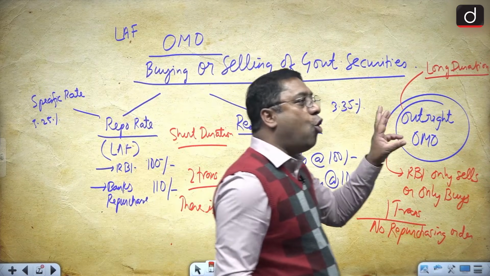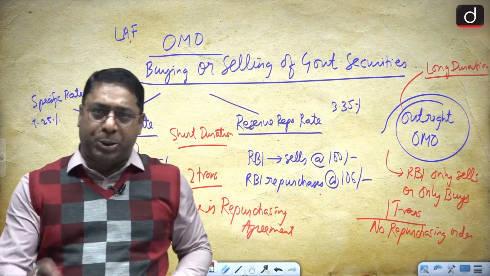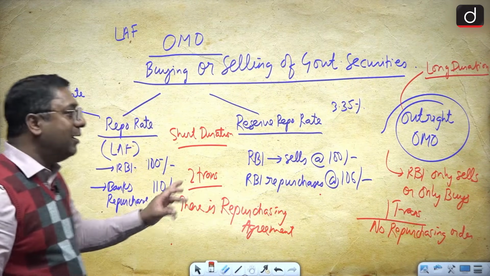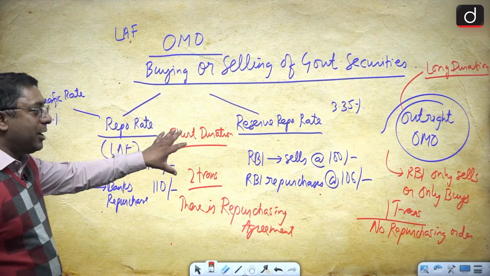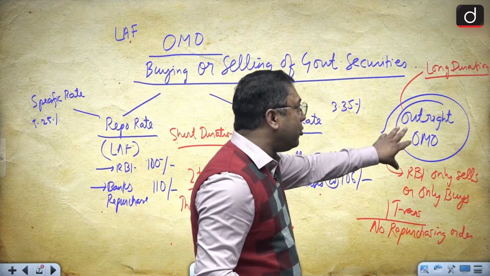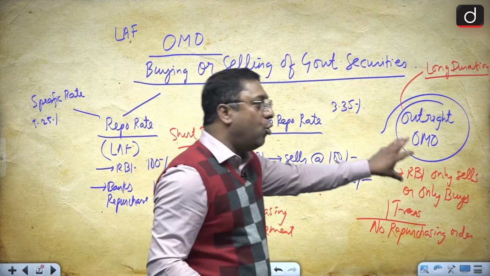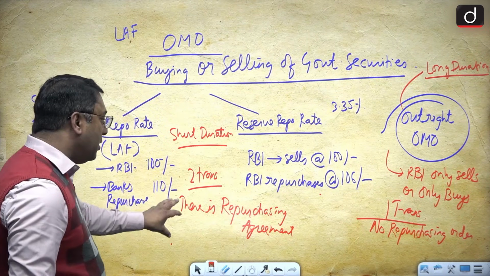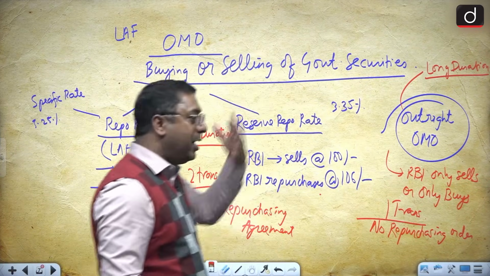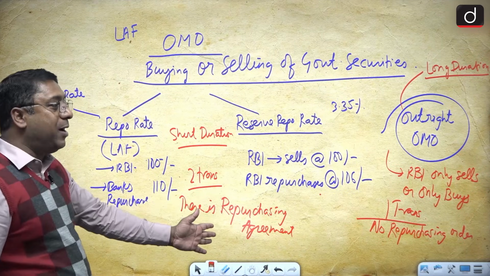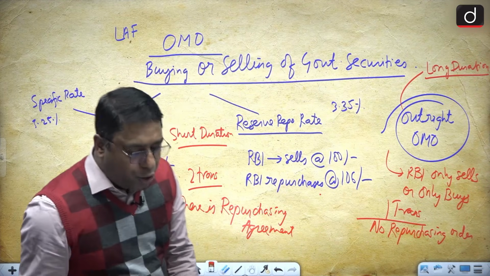That means there are two open market operations. One is the outright open market operation, you should know about it. And the other one is the LAF open market operation. LAF open market operations, short duration. Outright open market operations, long duration. In LAF, two transactions are taking place. In outright, only one transaction is taking place, in the sense that the RBI either only buys or only sells. In LAF, there is a repurchase agreement between the two parties. In outright, there is no repurchase agreement between the two parties.